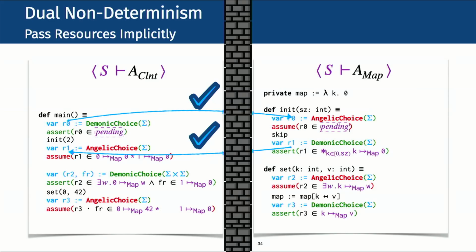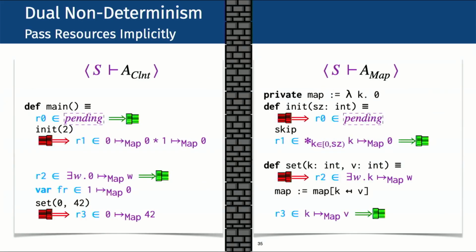Explaining how exactly this implicit resource passing via demonic and angelic non-determinism works is beyond the scope of this talk, but I will try to give you an intuition by sticking with this Super Mario analogy. Think of the non-deterministic choices as pipes that are connected. The resource Mario can go back and forth between them without explicitly appearing as an argument. The client starts by sending a resource, R0, that satisfies pending.